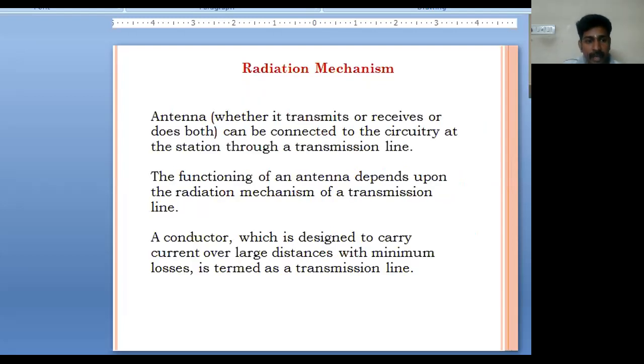So what is the radiation mechanism in an antenna? Whether an antenna transmits, receives, or does both, it can be connected to a circuit at a station through a transmission line. Mainly the function of the antenna depends on the radiation mechanism of the transmission line. For example, you take a conductor which is designed to carry current over large distances with minimum losses, which in turn is referred to as a transmission line.